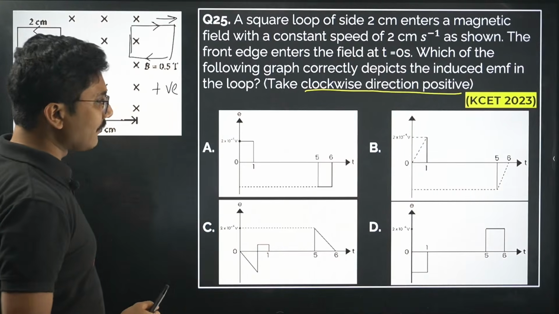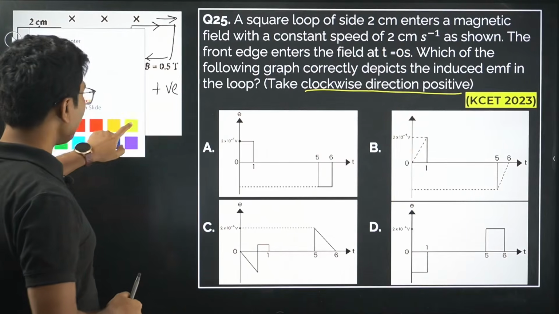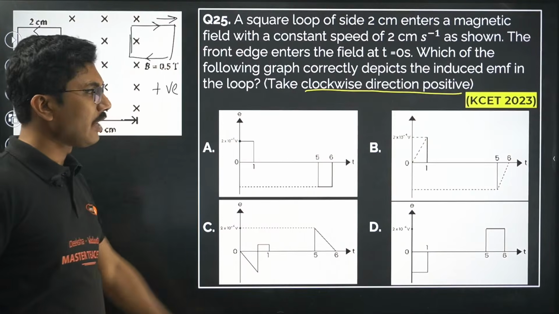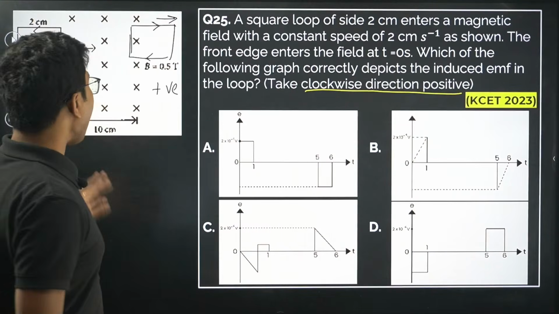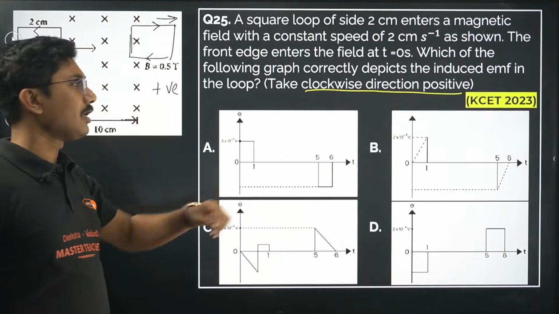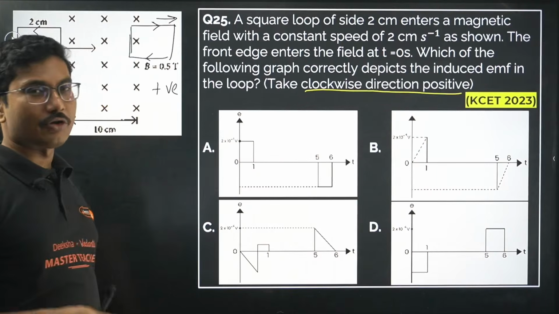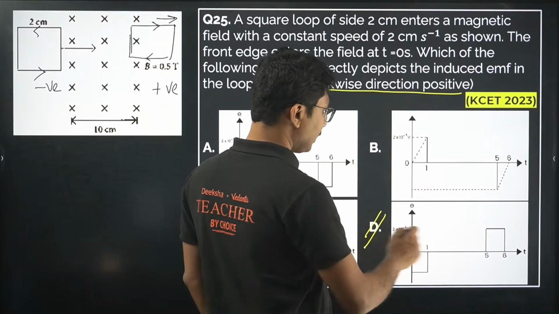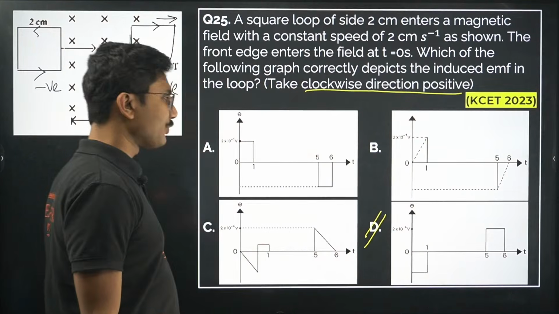So from the given graph, we can say that no calculation is required. Initially it is negative, finally it is positive, and when it is entering it is constant, when it is leaving again it is constant, and in between it is 0. So the correct answer is option D.